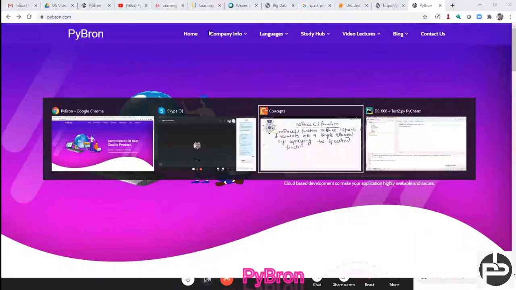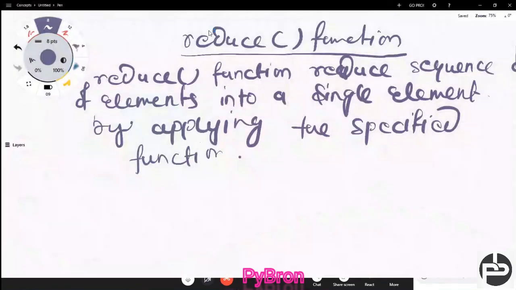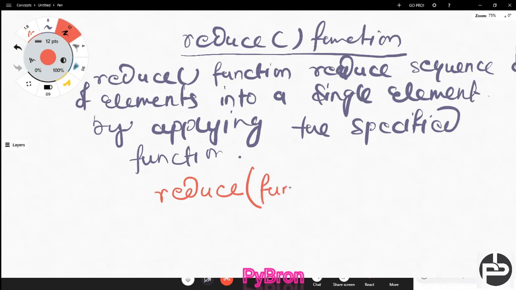Got it? Now let's see. Now we are going to implement this reduce function. So again, what is the syntax of the reduce function? Same: reduce, here you have to define the function and then the sequence. Map, filter and reduce all have the same syntax, but the logic behind each is different.